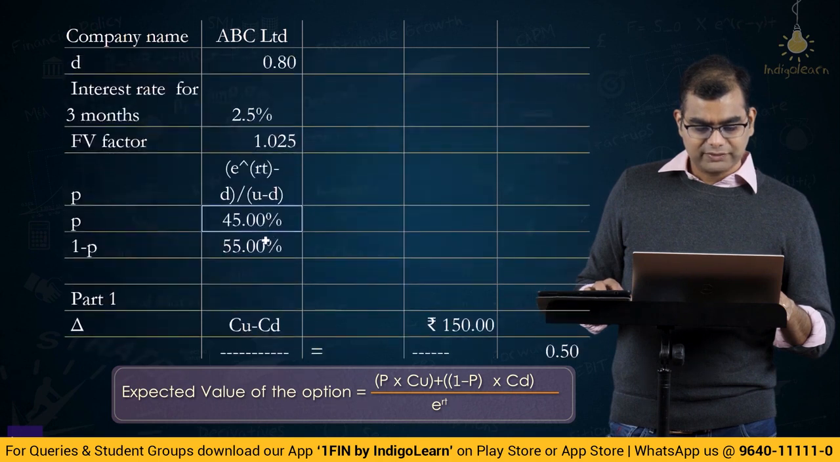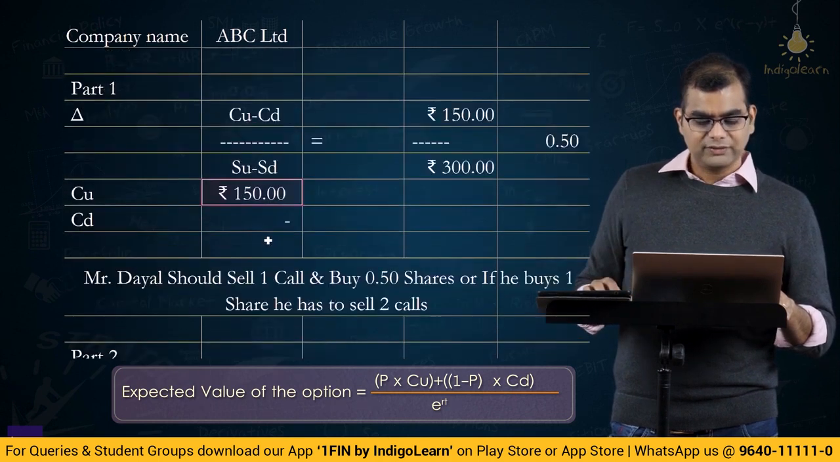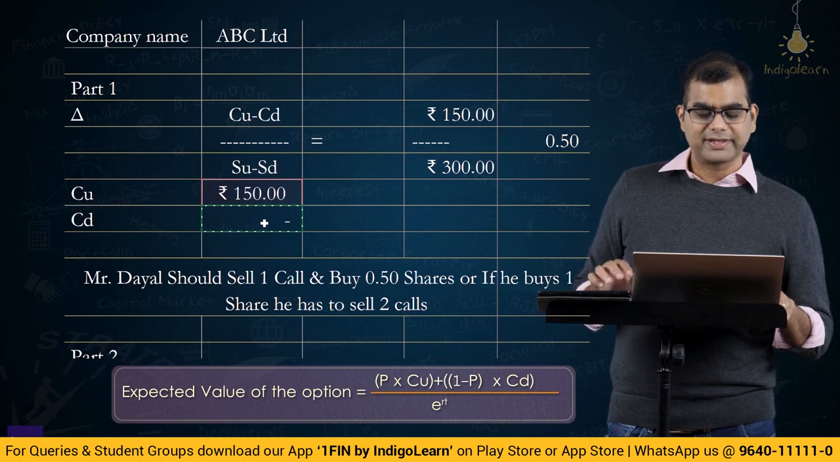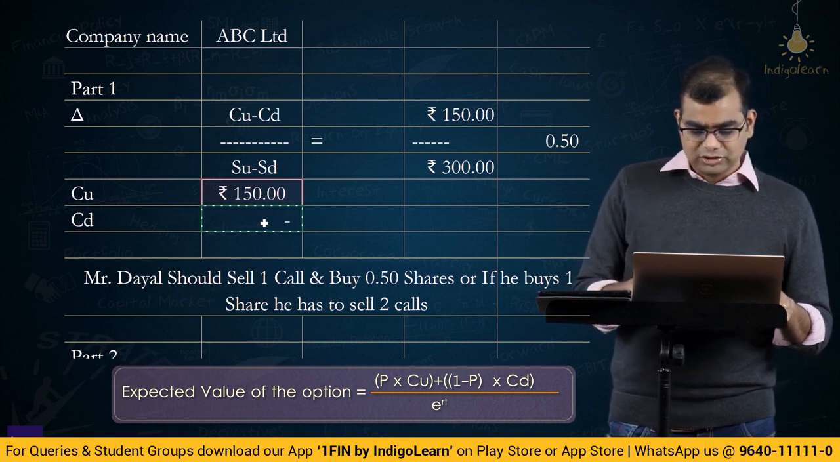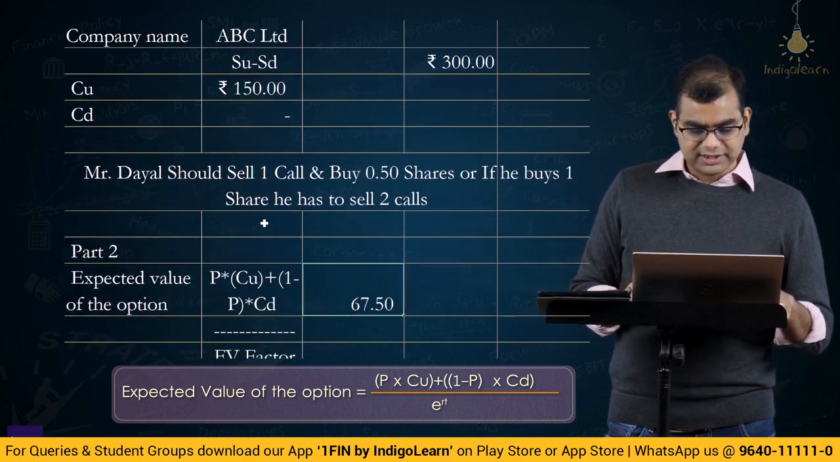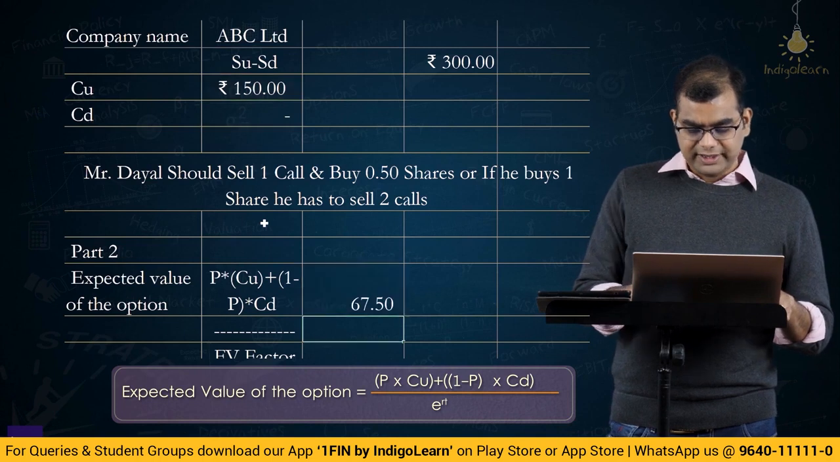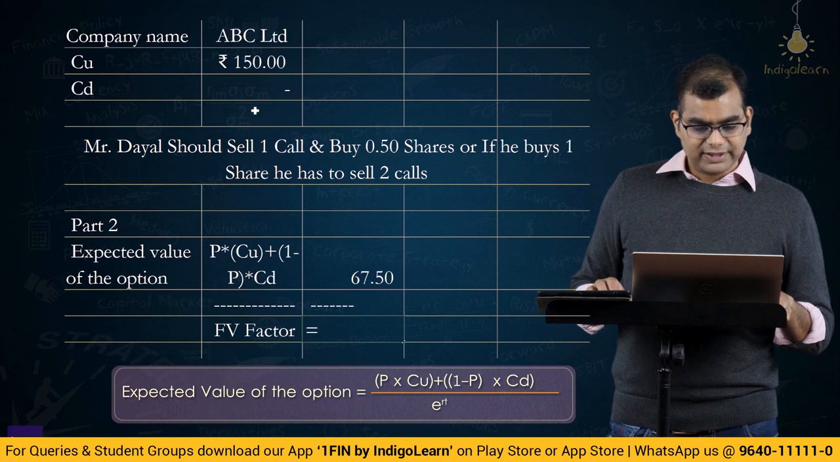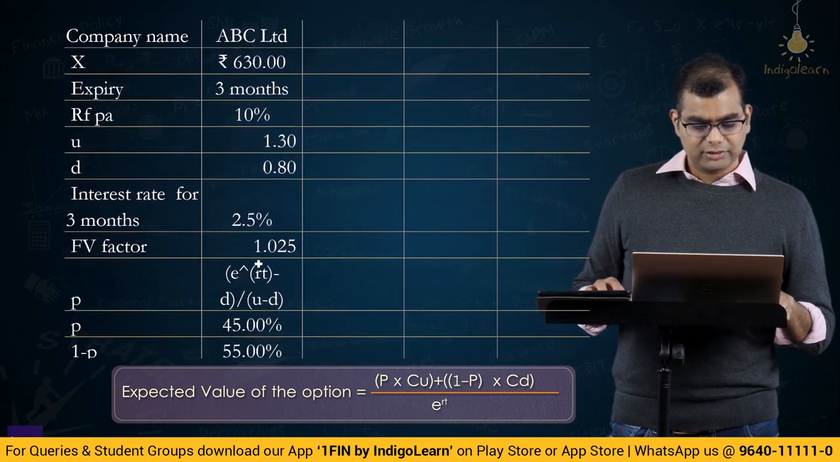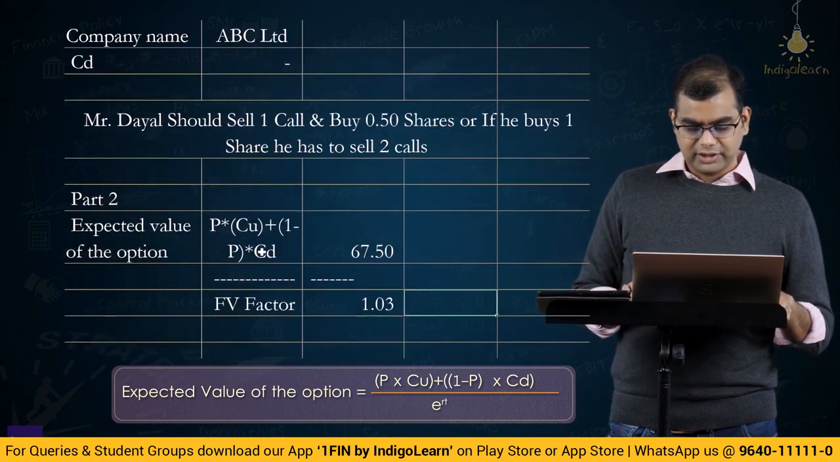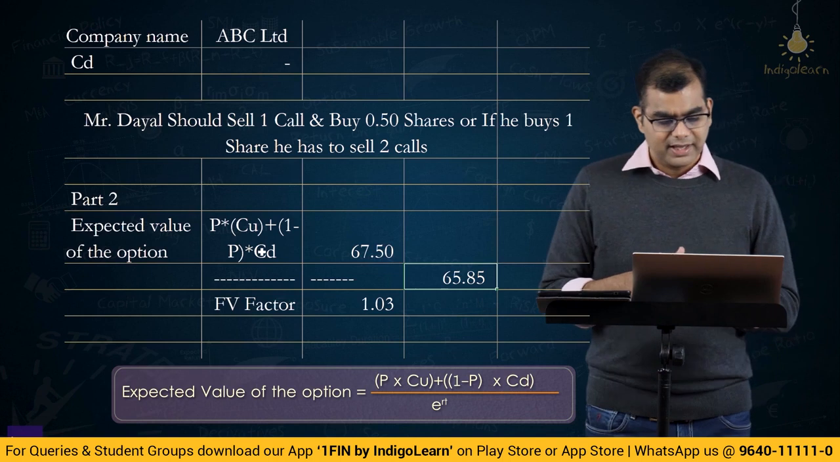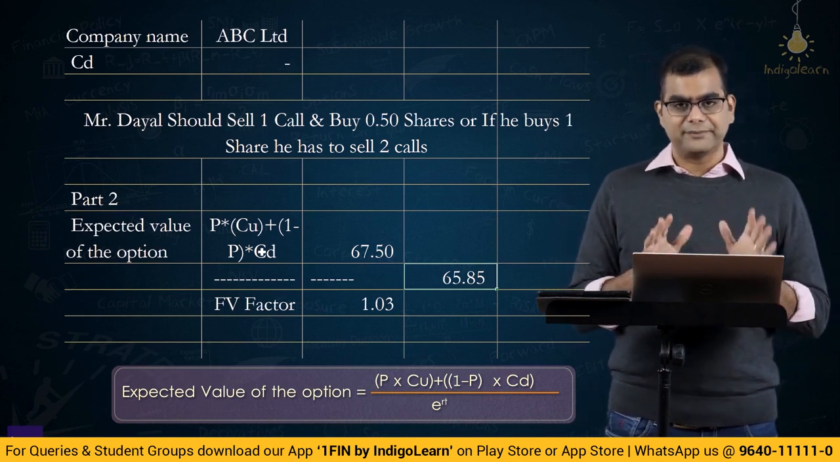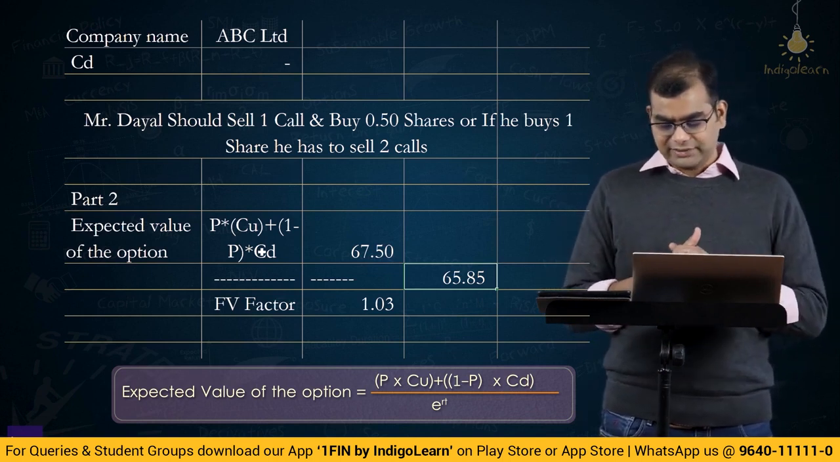What is 1 minus P? 55% into value of the call when the price goes down, expected value of the share goes down. So, this is first part of the answer, 67.5 divided by, what is the future value factor? We already computed 1.025. Okay. So, this is equal to 67.5 divided by 1.025, you get 65.85. Expected value of the option today is 65.85.